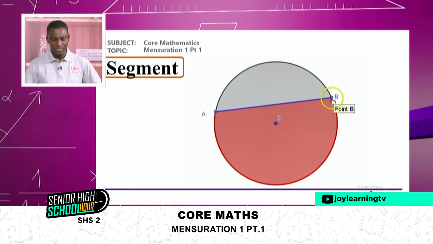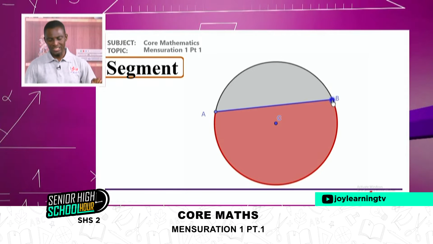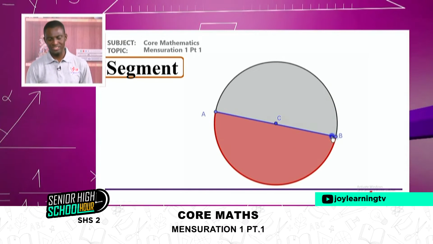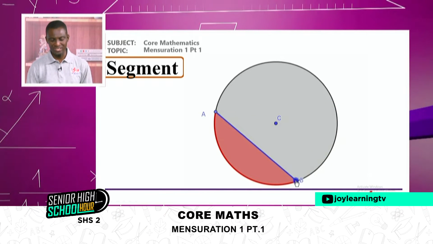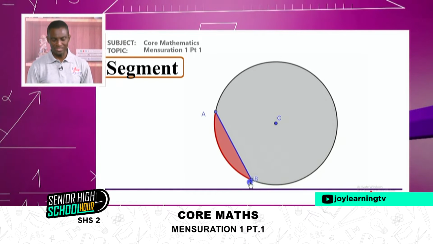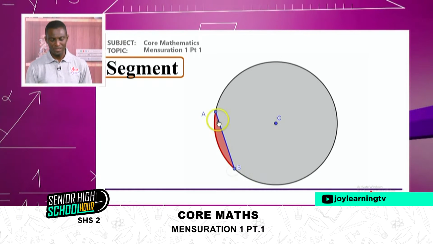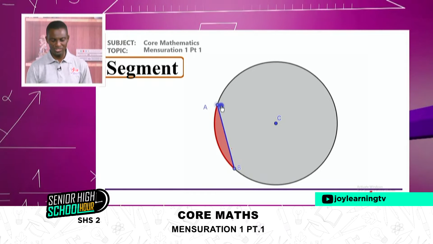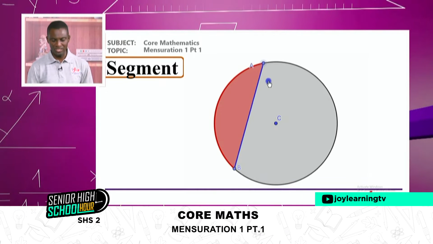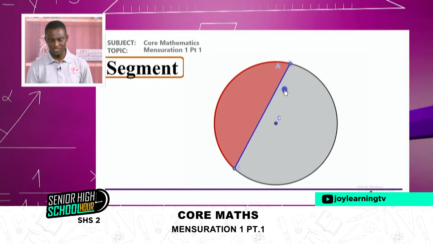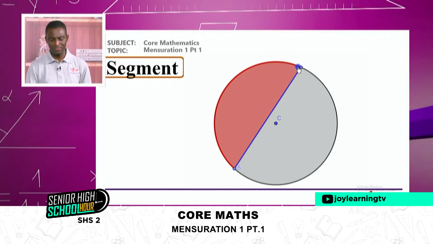Right, so talk about segment. Like we said earlier, the moment you see a chord, it means we have 2 areas, and each area is the segment. So you can see from the diagram here a portion that is orange, and the other portion is ash. And so we see 2 segments.